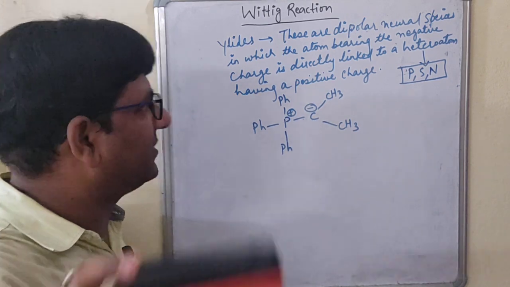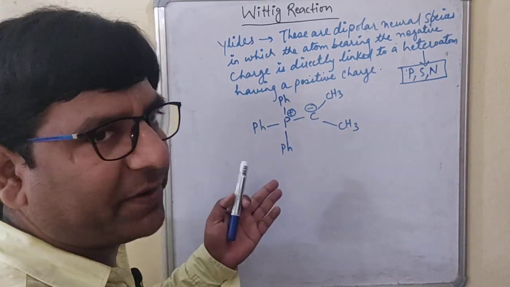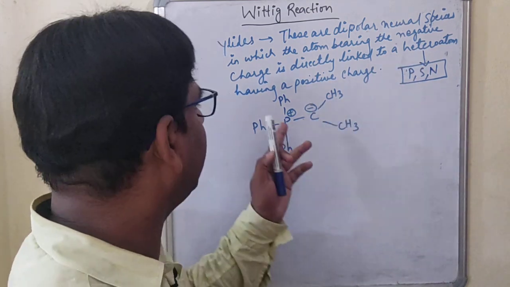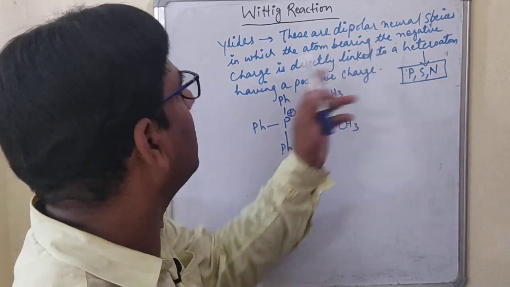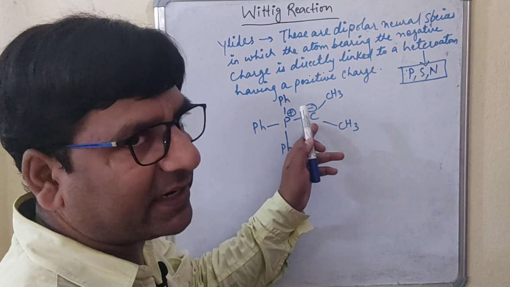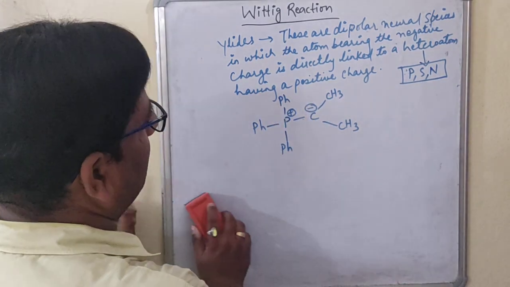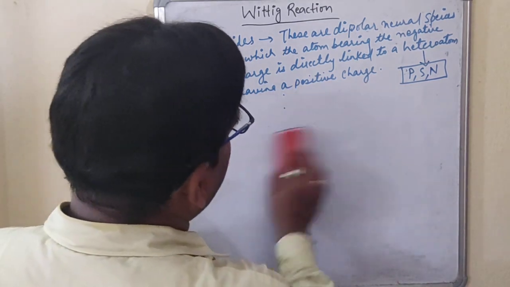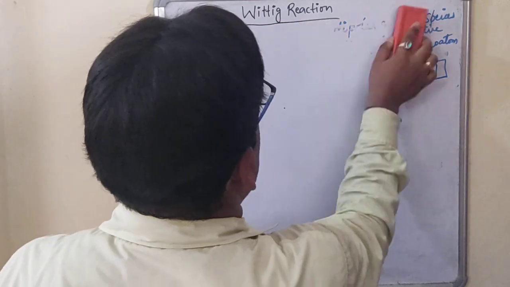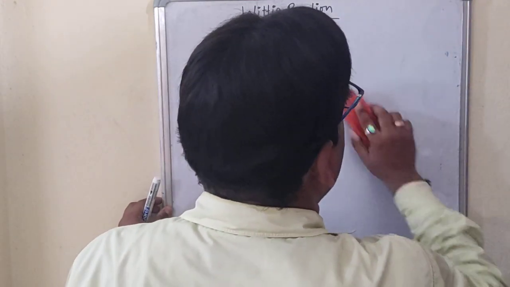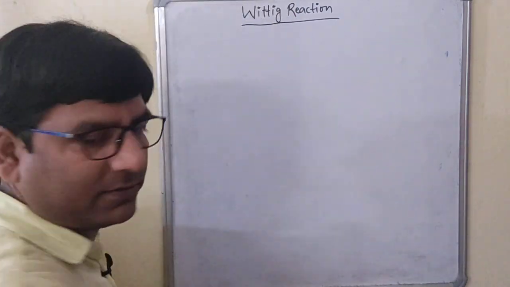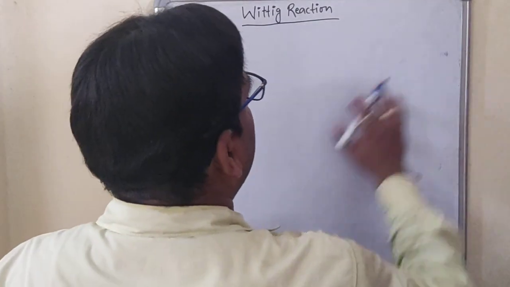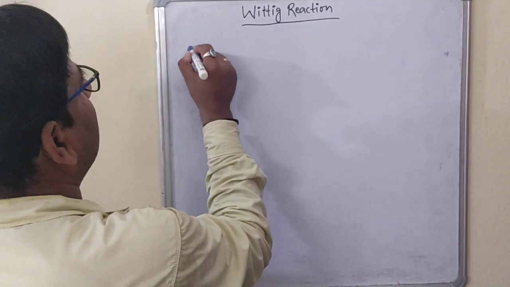Now let us see the reaction, students. I have given you brief knowledge about ylides: what they are, how to write their structure, and which heteroatoms you can attach, that heteroatom containing the positive charge and the carbon atom having the negative charge. And these Ph mean phenyl groups. Coming to the topic, this was only for your knowledge, if you don't know what ylides are. So now let us start with the reaction. First we will see the reaction.